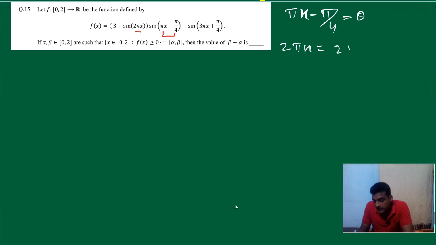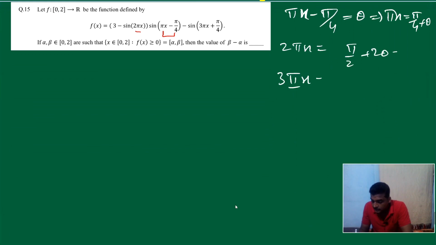2 pi x is... from here we can say pi x is equal to pi by 4 plus theta. So 2 pi x is pi by 2 plus 2 theta. Okay, what is 3 pi x? 3 pi x is nothing but 3 pi by 4 plus theta plus pi by 4.